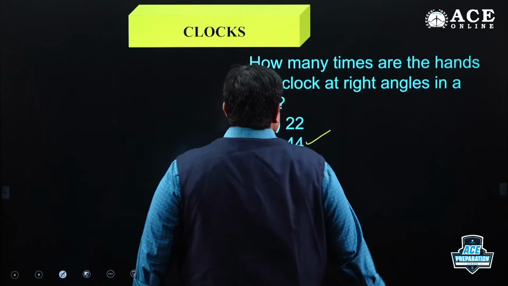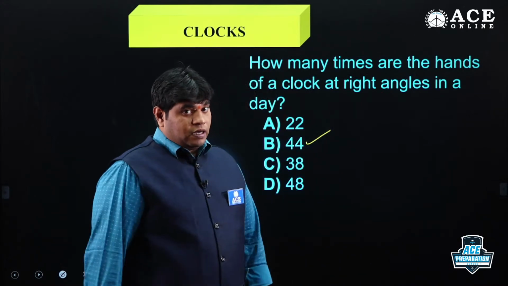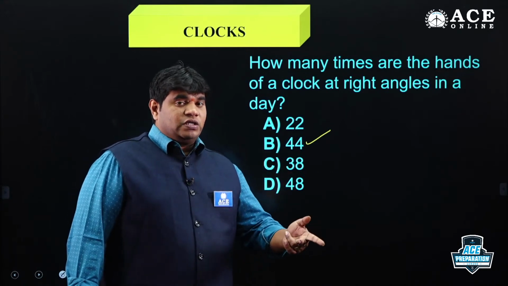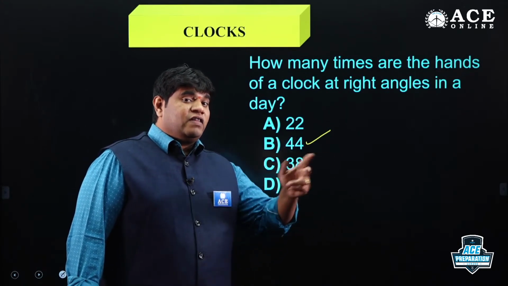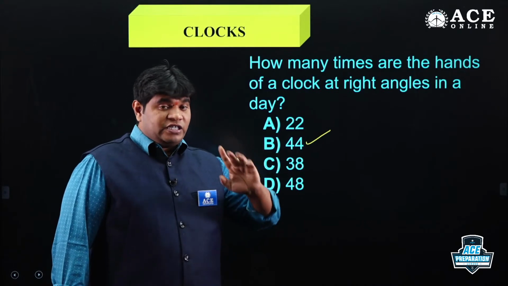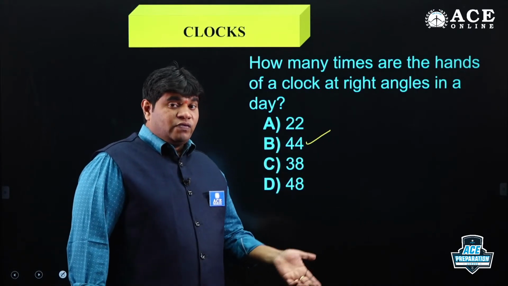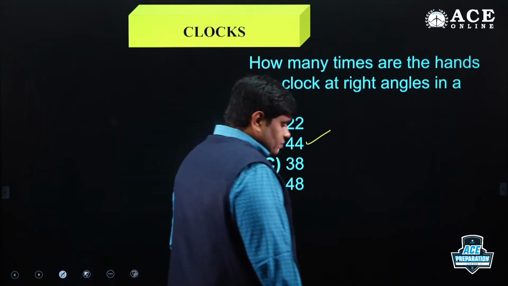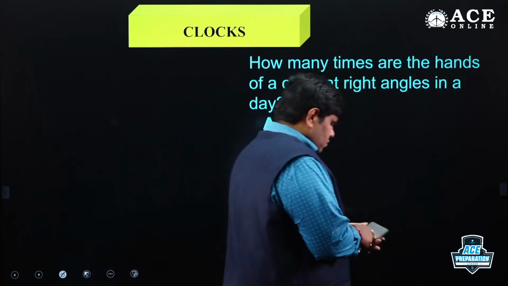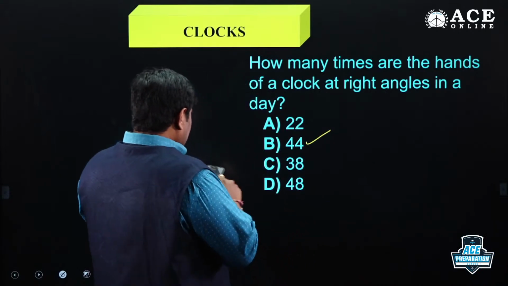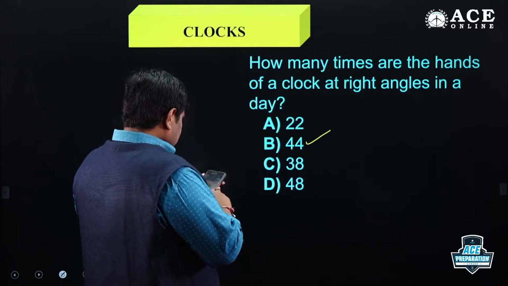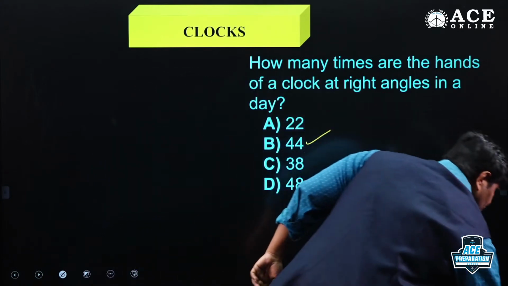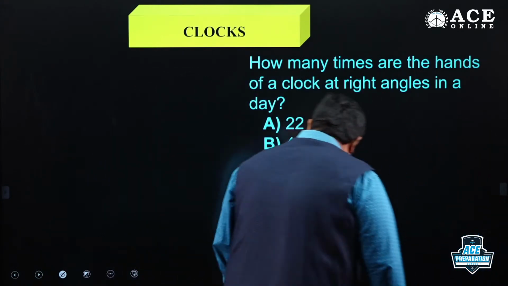So 44, 44. Are you getting? Except 0 and 180 degrees, any angle is formed two times in 1 hour. Just 22 times in 12 hours, so 44 times in 24 hours. Got it? Okay, nice. Next one.